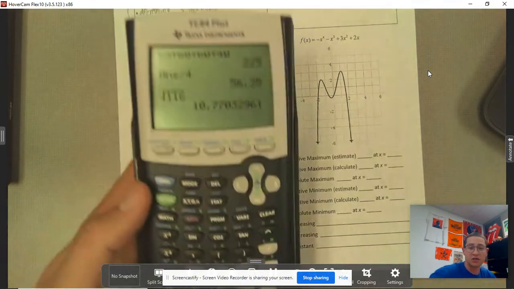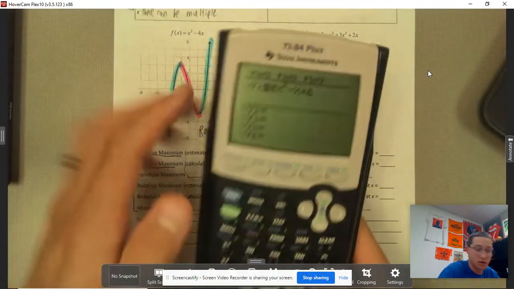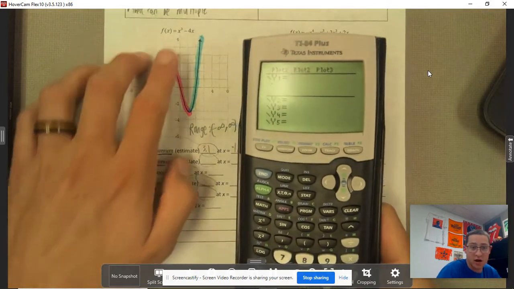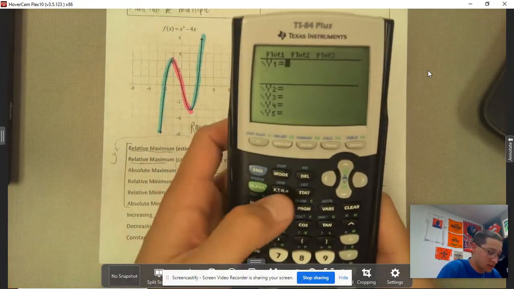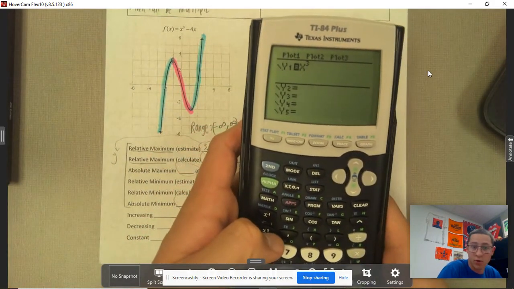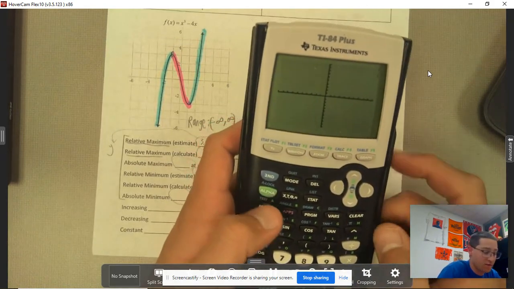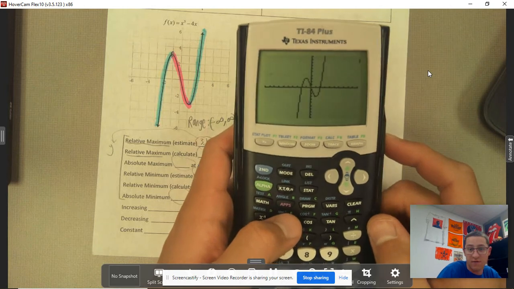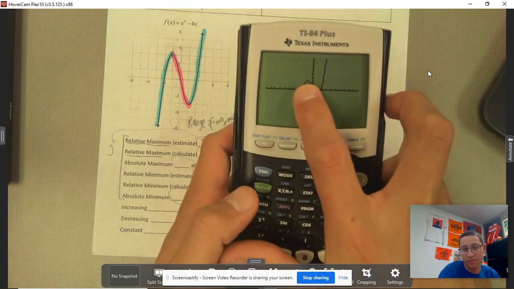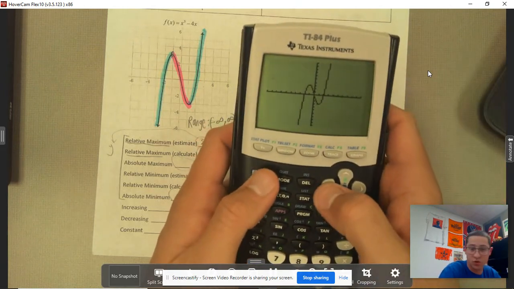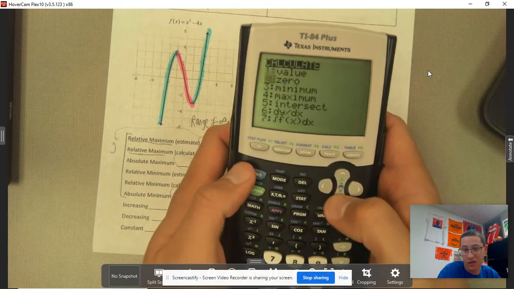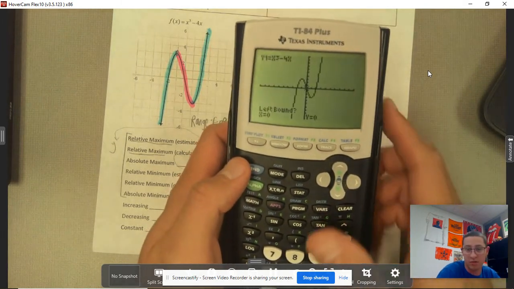I can just show you real quick how we can calculate it. We can put it into the graph, in my graphing calculator or Desmos or whatever you want to put it into. Then we've got minus 4x, and we'll click graph. There's that function. I'm trying to find that exact point. One way to do it is to click second and then calculate, and you've got your maximum button right there.